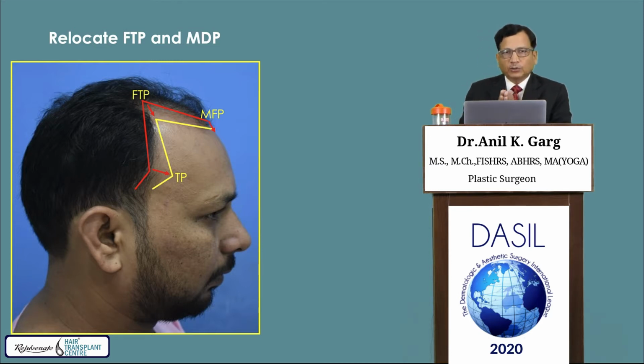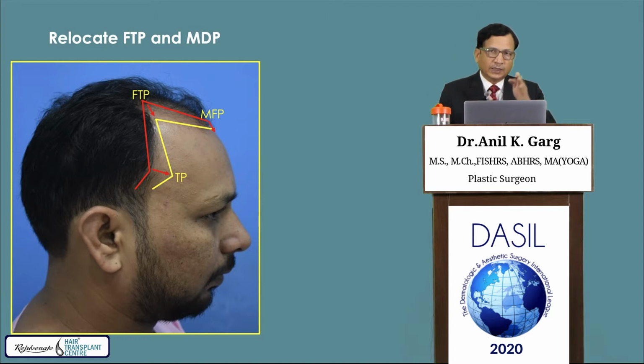Here it is very important to understand that all these landmarks recede in the same proportion in the process of AGA. So when you are restoring them, you must restore them keeping the same proportion of midfrontal, frontotemporal and temporal point. If you don't maintain this proportion, the aesthetic of the face will be compromised and the transplanted or reconstructed hairline will look unnatural.